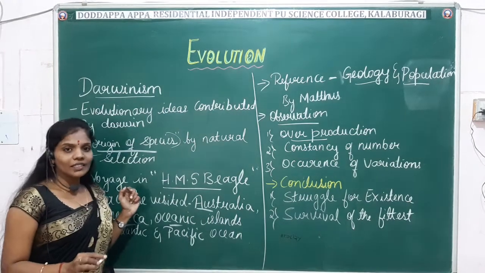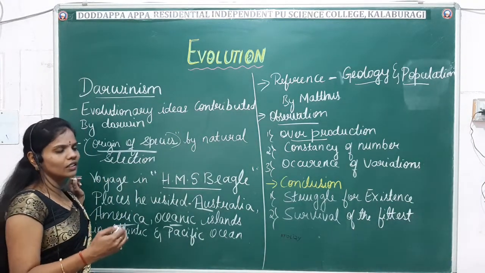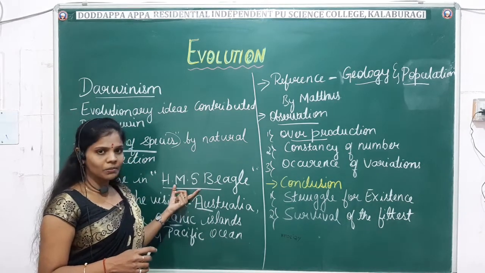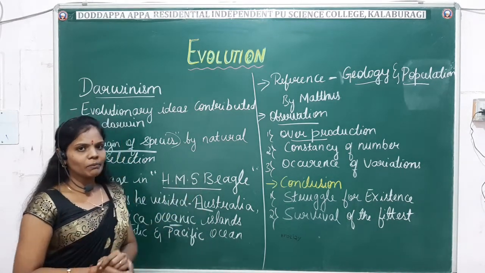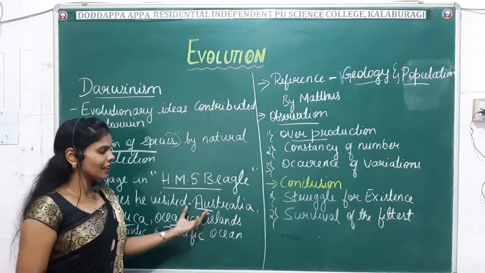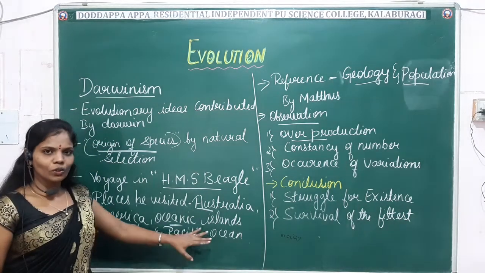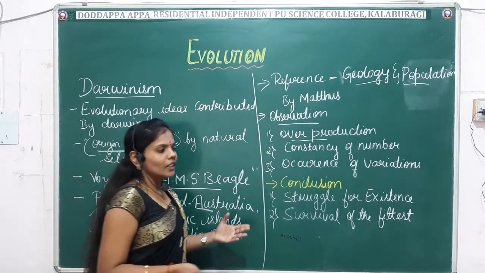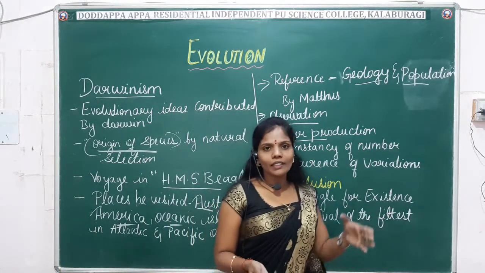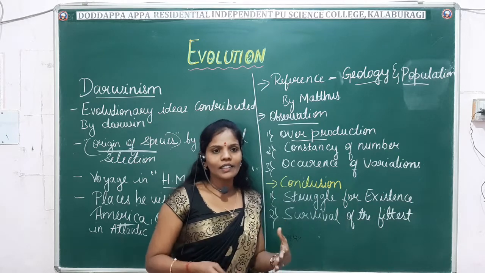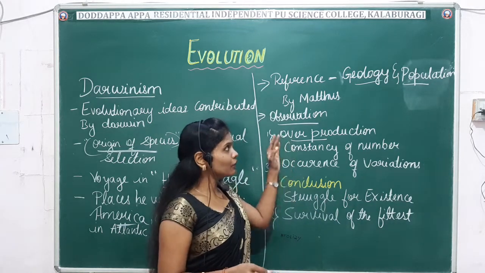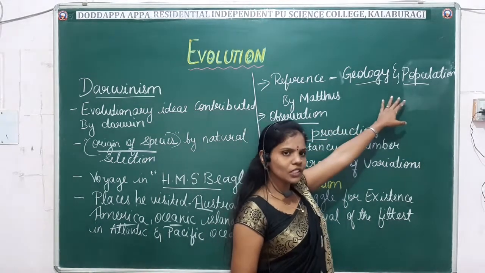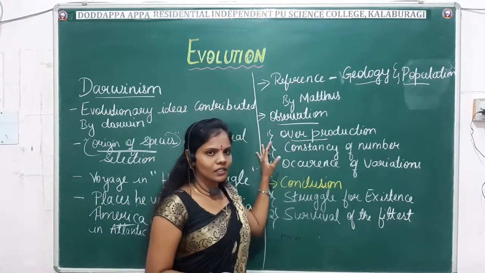During his voyage, he led his journey in a ship known as the HMS Beagle, and he came across four important places: Australia, America, and the oceanic islands of the Atlantic and the Pacific Ocean. After his journey, the complete data was analyzed, and he researched and studied different books, the important one being Geology and the Population, written by Malthus.